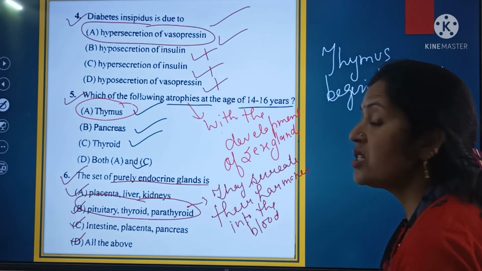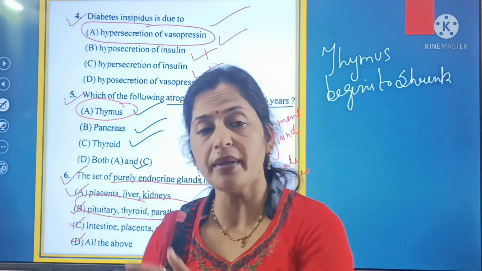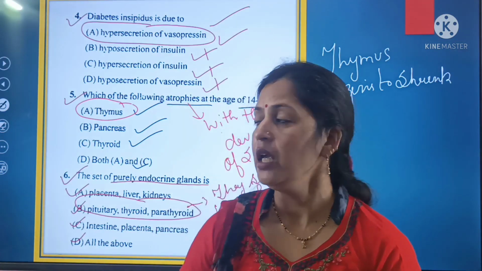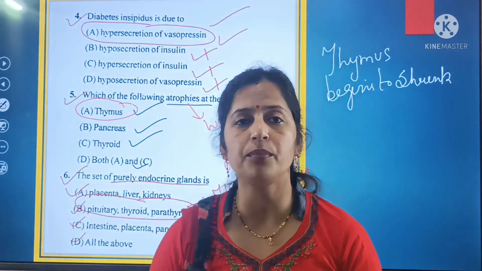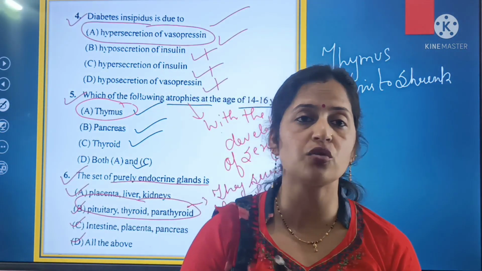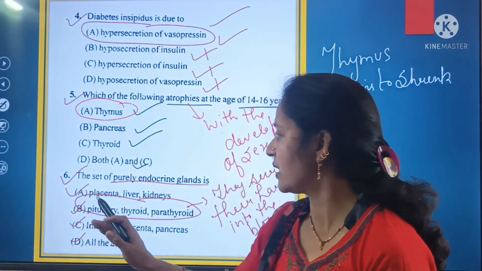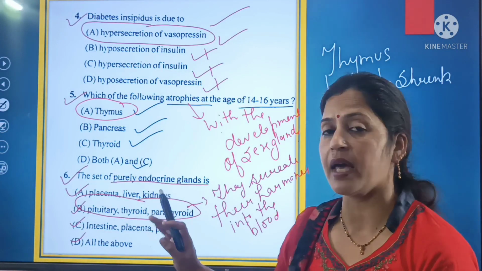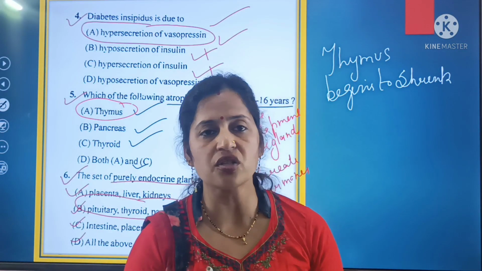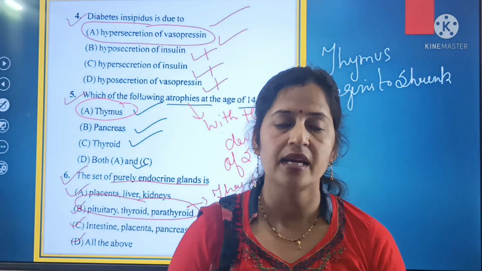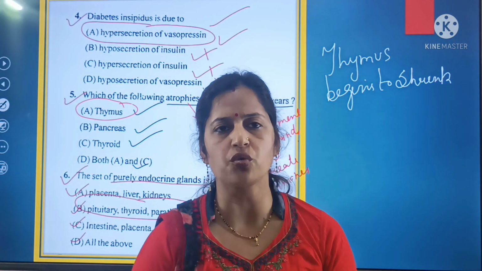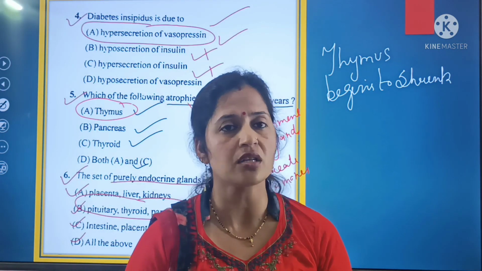And thence to the target organ. So the question asked here, beta, was that you have to justify which set is of purely endocrine glands. The purely endocrine glands are pituitary, thyroid and parathyroid. These are the set of the purely endocrine glands. They secrete their hormones into the blood and thence to the target organ.